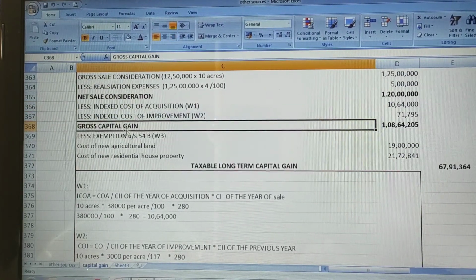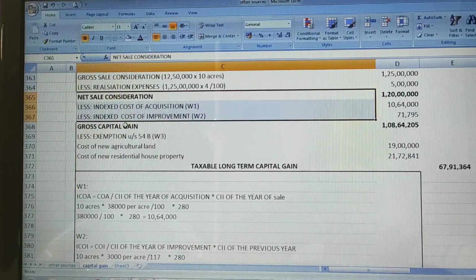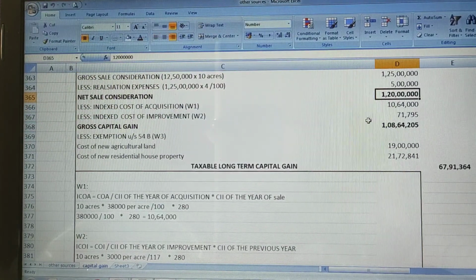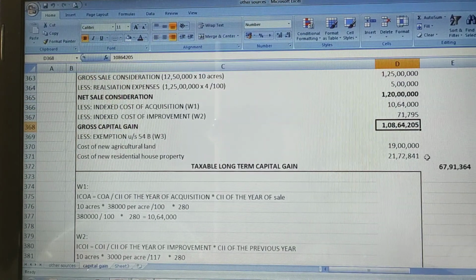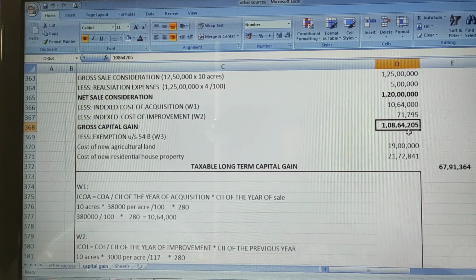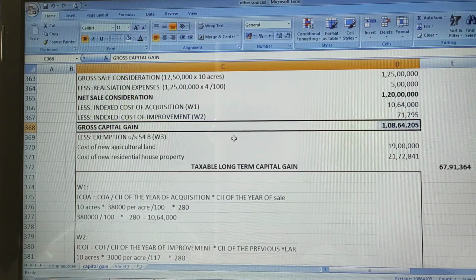Now to arrive at gross capital gain, we need to subtract these two values from the net sale consideration. Our net sale consideration is 1,20,000 minus these two values. If you do, you will get 1,08,000. Sorry, 1 crore 8,64,205. This is our gross capital gain, minus exemption.